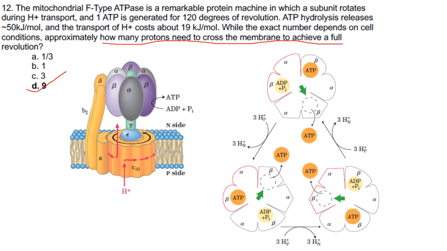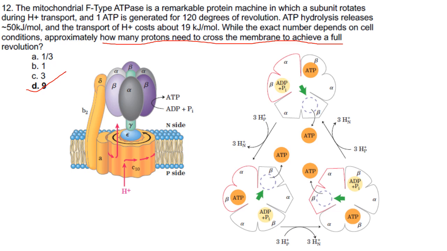Then the next one. The mitochondrial F-type ATPase is a remarkable protein machine in which a subunit rotates during H+ transport, and one ATP is generated for 120 degrees of revolution. ATP hydrolysis releases approximately 50 kJ per mole and the transport of H+ costs about 19 kJ per mole. While the exact number depends on cell condition, approximately, this is your question: how many protons need to cross the membrane to achieve a full revolution?